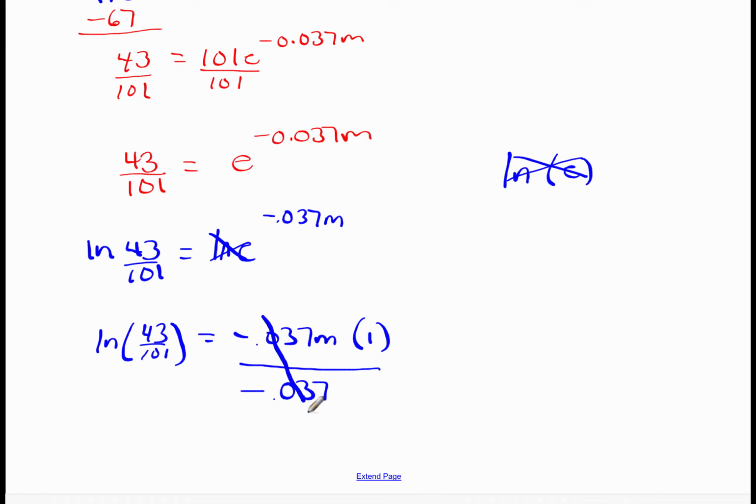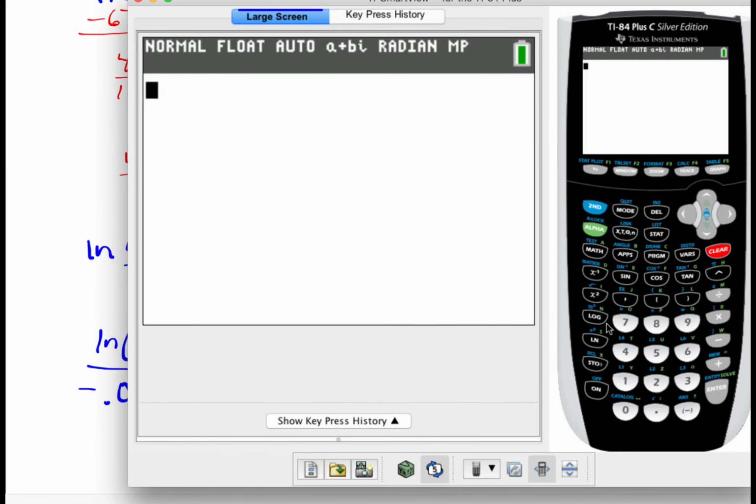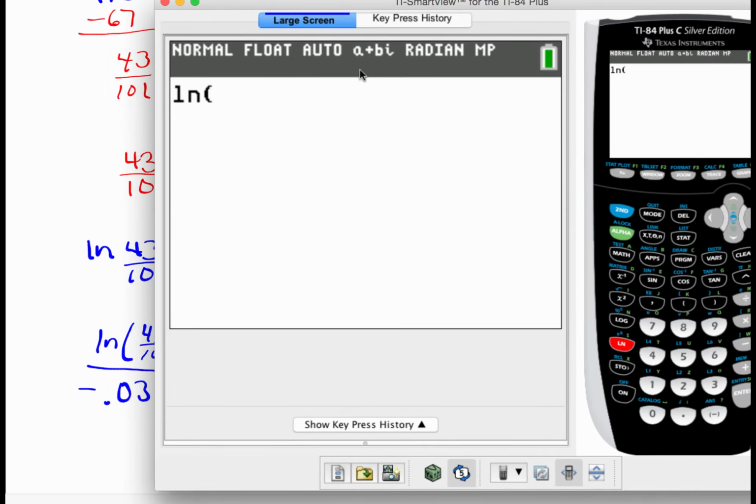So here I'm going to divide both sides by negative 0.037. So I'm going to take the natural logarithm of, already forgot the numbers, 43 divided by 101, end your parentheses, and divide that answer by negative 0.037.